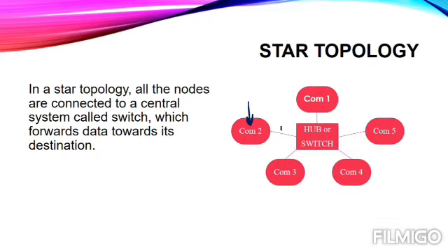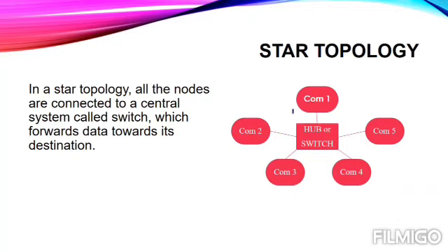Now let's say that for any difficulty your computer is not working properly, or this connection wire is temporarily broken. In that case, only your computer will not be able to be a part of that network, whereas all these 4 computers can easily share their files in the network because of the central hub. So it is the best thing of this topology that if any single computer is not working, still all the computers can work because of the central hub device.